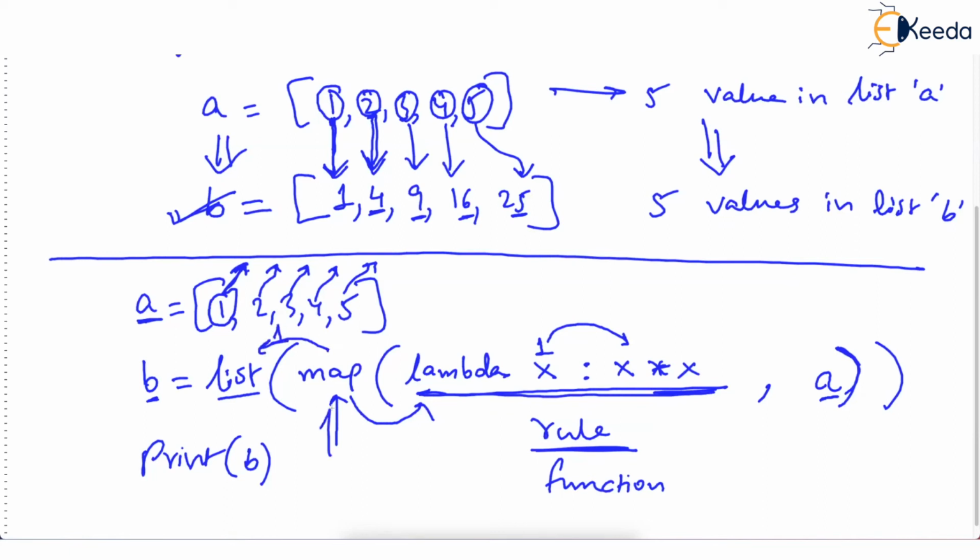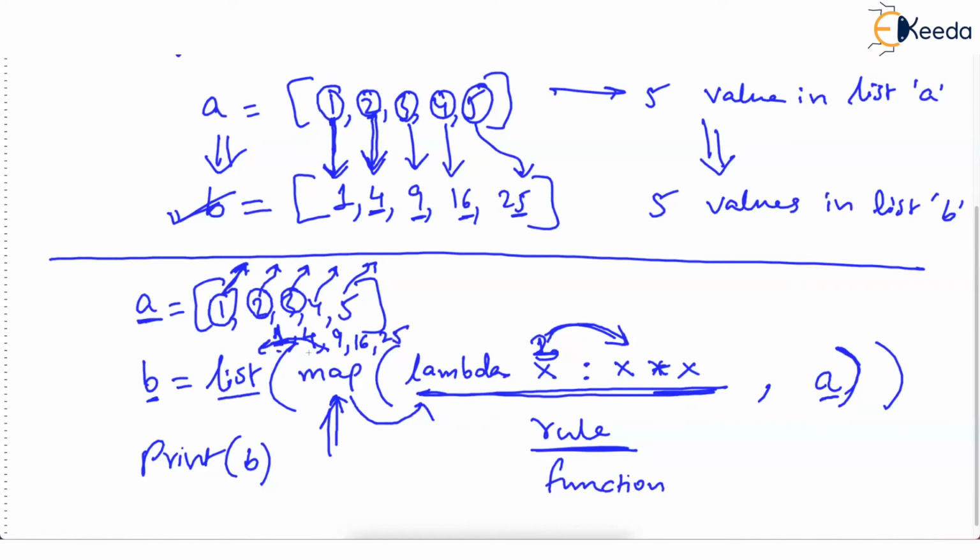Now map, during the second repetition, will pick this value 2 and put it in the x of lambda. Then it will run this expression which is 2 into 2. So for this value 2, the output given by map is 4 and the previous output was 1. So 1 comma 4, 2 outputs. For 3, it will put this x as 3. So you see for 3, it will be 3 into 3. So now it is giving the third result, 9. Then it will give 16 and it will give 25.